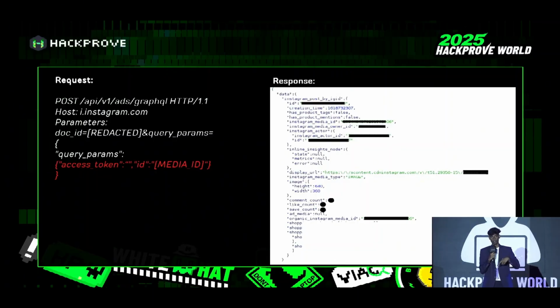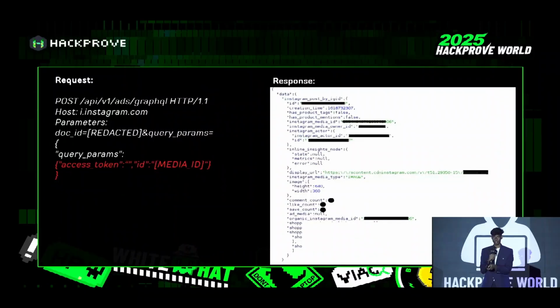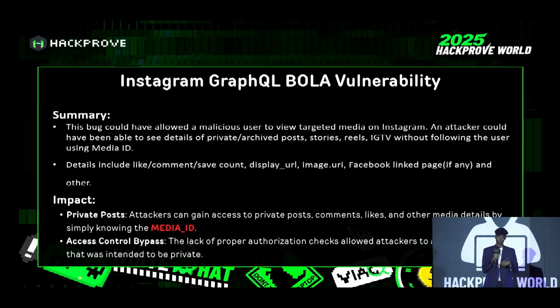Simply, without being his follower, we can see his post. So here's the impact. The attacker can gain private posts, comments, likes, and other details by simply knowing the media ID. The media ID is just numeric, so we can easily brute force it. This is an access control bypass as well. The lack of proper authentication checks allowed attackers to access content that was intended to be private. By simply removing the access token in the post parameters, it would not validate whether that private post belongs to the attacker or not. After that, by simply changing the media ID, we can see the private post and details.